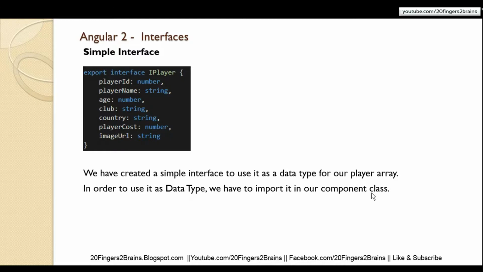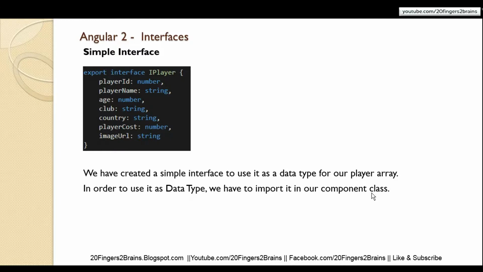Inside the interface, we have to declare our properties, and you can see we have to specify the property name, and then specify the property type separated with a colon. Each property has a type, as TypeScript is a strongly typed programming language. Now we have created a simple interface to use as a data type for our player array.